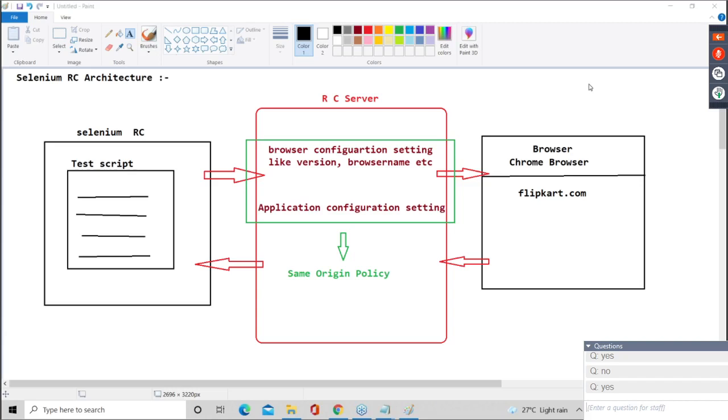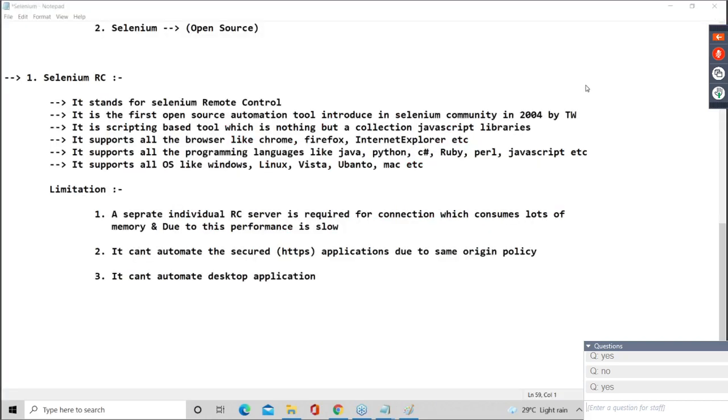Okay. So guys, because of these limitations, this became a flop idea. Okay. Write down these limitations, guys.